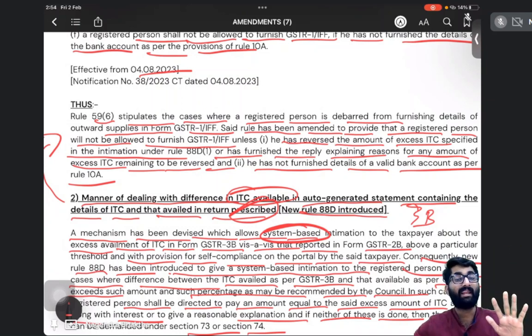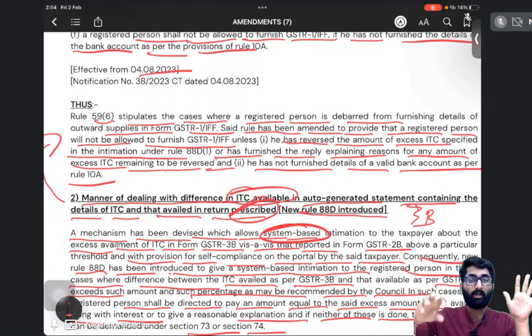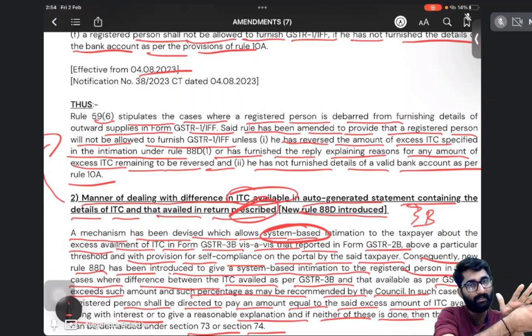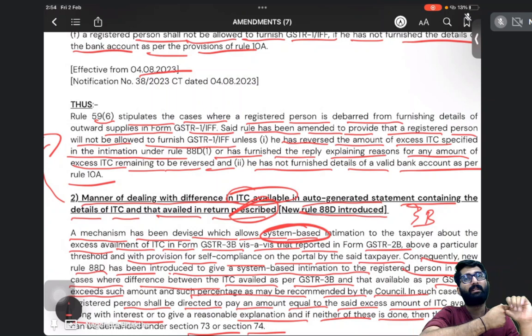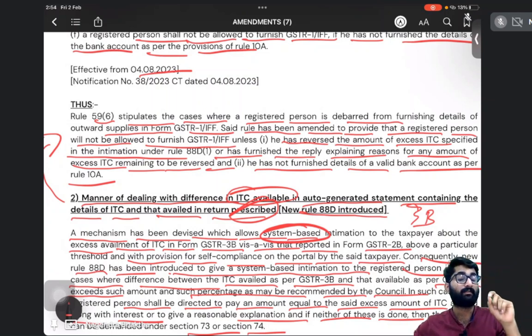One is rule 88D. Under rule 88D, if you have not given a reply, or if you have not reversed the ITC, then you are not allowed to file GSTR 1 for this month, this tax period. And the last one is rule number 10A.